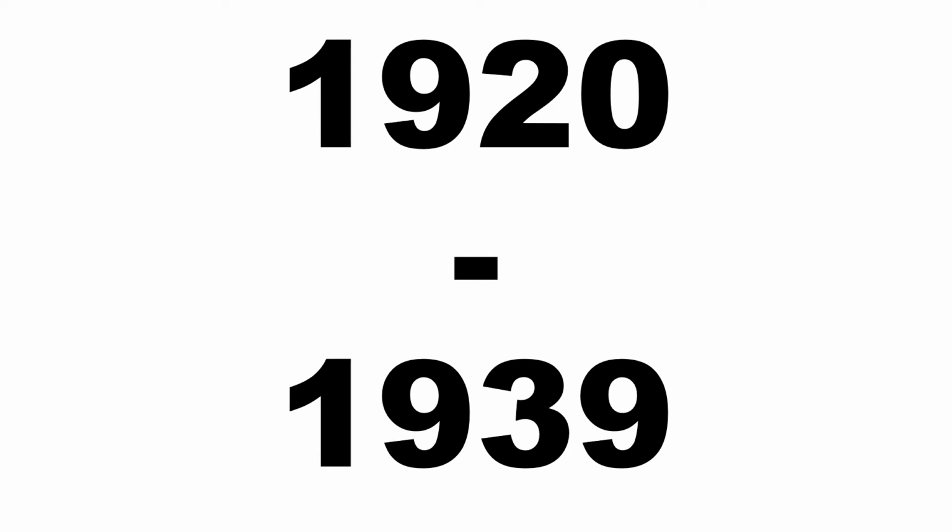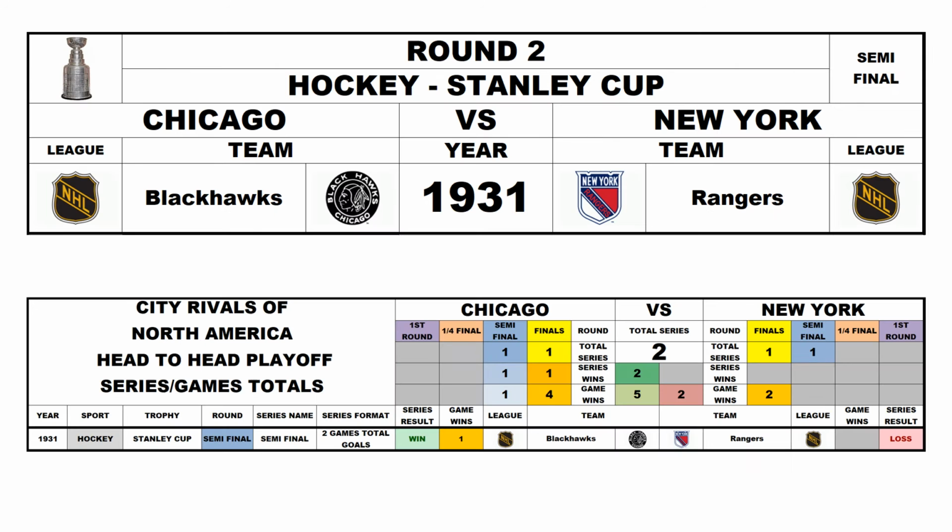1920 to 1939. Round 2, Stanley Cup semifinals, 1931, Chicago Blackhawks versus the New York Rangers. Chicago won the 2-game total goal series, and now it's Chicago 2 and New York 0.